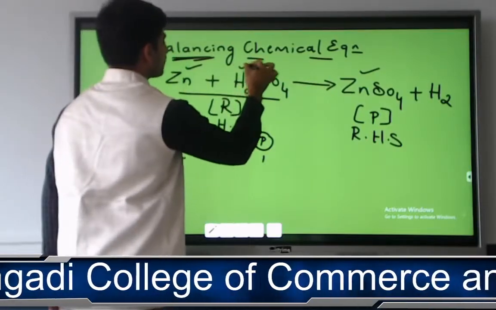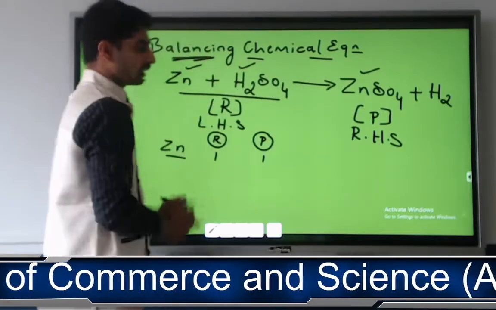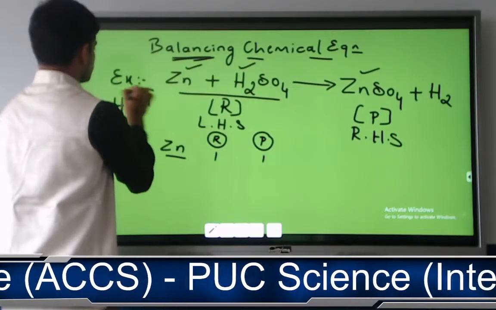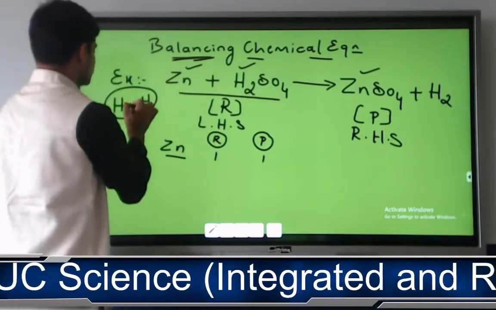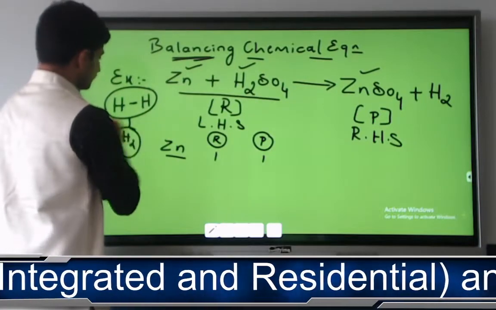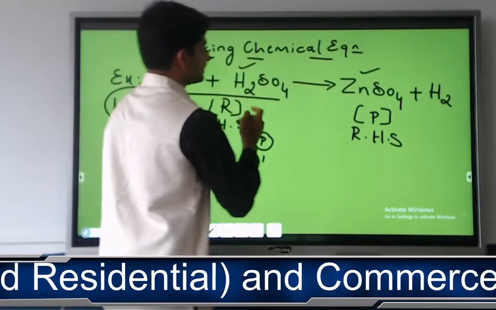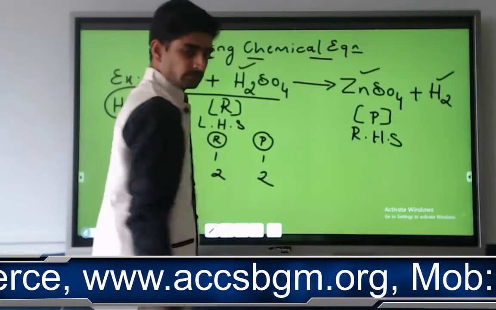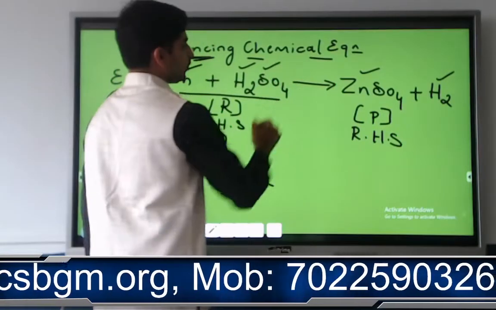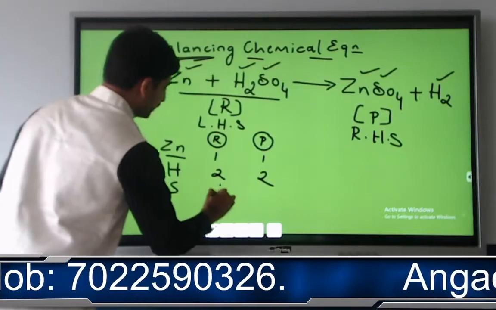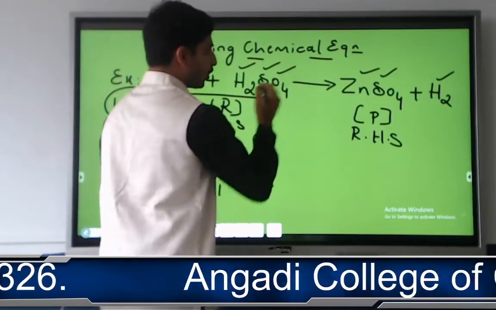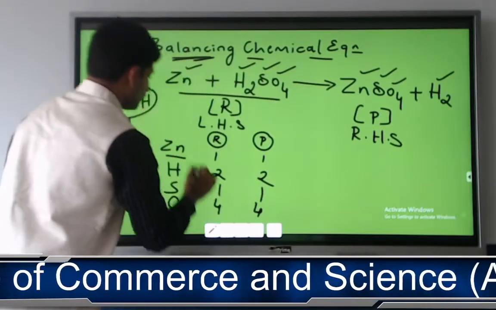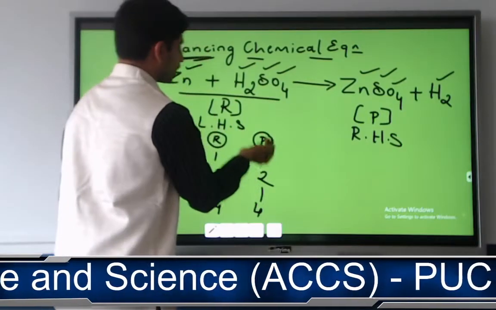Okay. Now check hydrogen. We have to move in order. Hydrogen. 2 hydrogens are there. This is H2, and you are going to write it like this later in molecule form. So in H2, 2 hydrogens are there. How many hydrogens are right here? 2. So hydrogens are 2, 2. Sulfur, 1 sulfur, 1 sulfur. Oxygen, 4 oxygens are there, 4 oxygens are there. So now LHS is equal to RHS, reactant is equal to product.